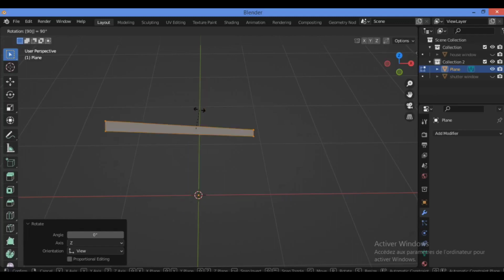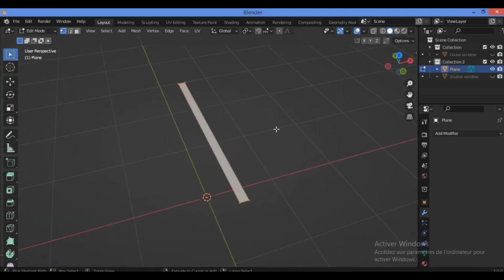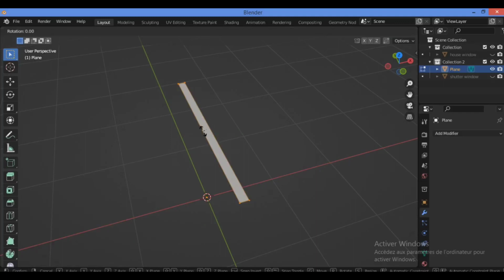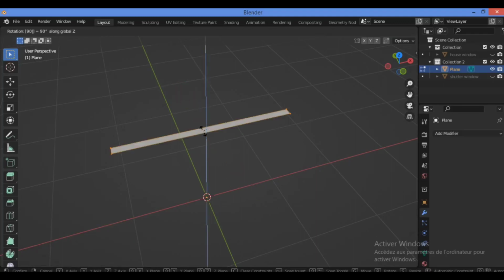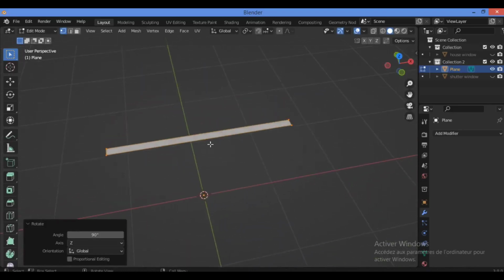Control Z. Rotate it along the Z axis. R Z 90. Now I have got this shape.